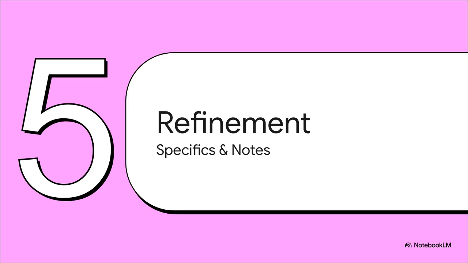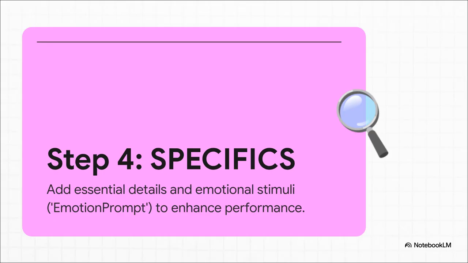All right, let's move on to our third and final theme, refinement. This covers the last 2 steps on our list, specifics and notes. You can think of these as the final quality control checks you do right before you hit that generate button. Step 4 is all about adding specifics. This is where you can toss in key details, formatting rules, and, get this, a fascinating little sub-technique called emotion prompt. It's basically where you add a little bit of emotional weight to your request.